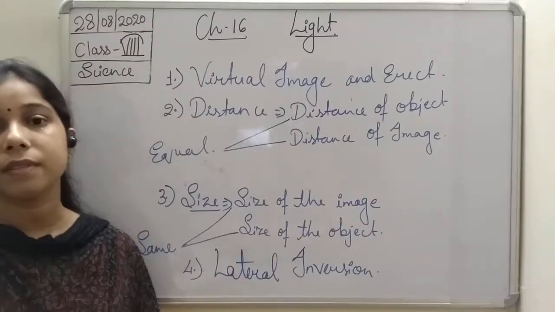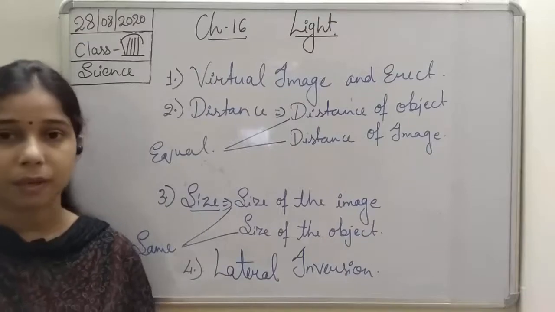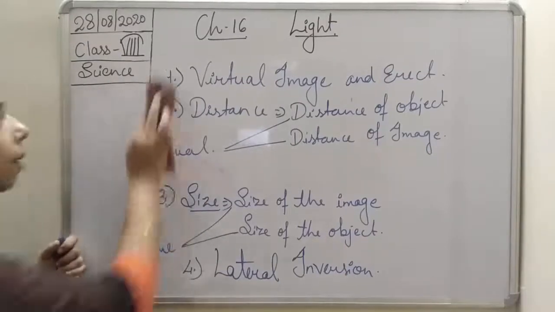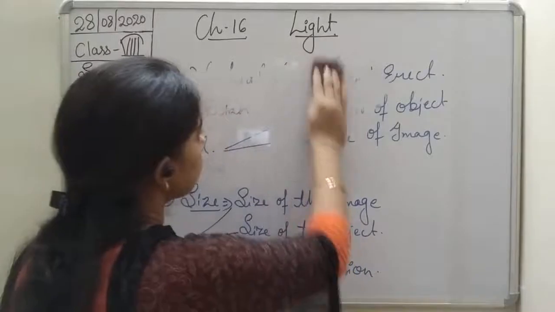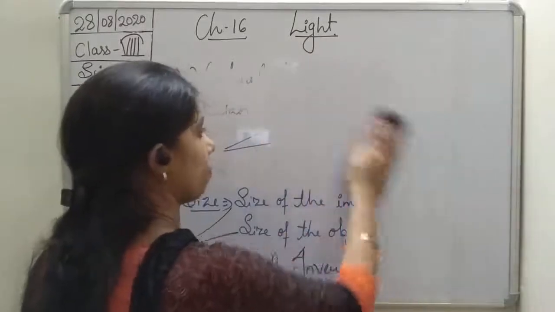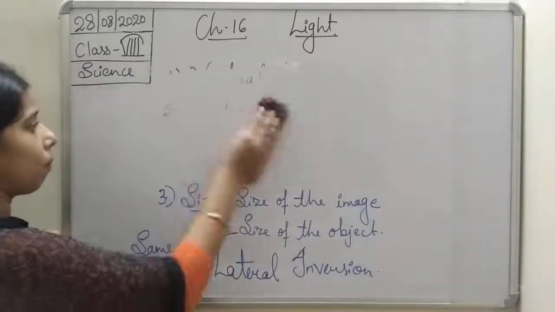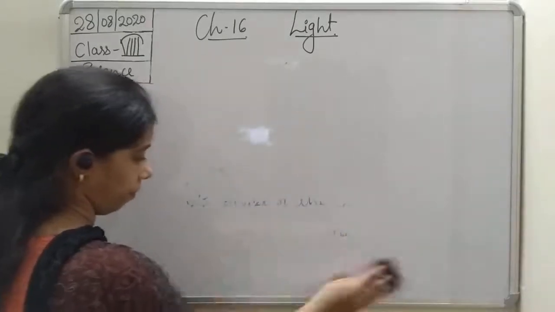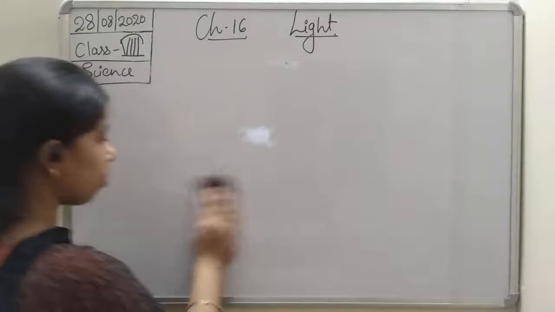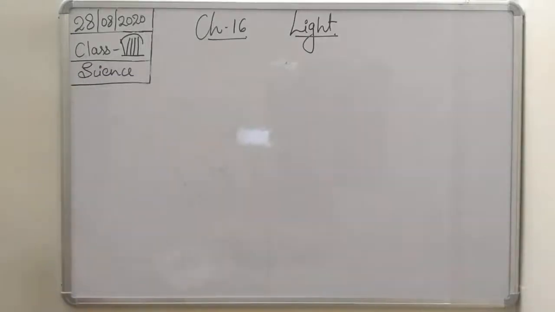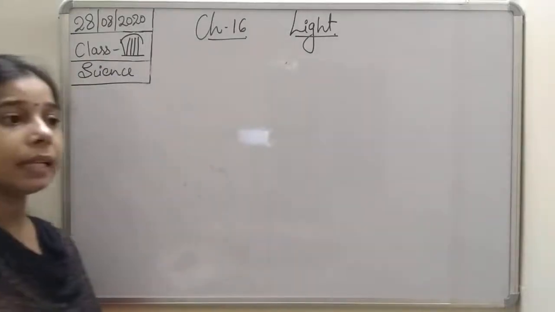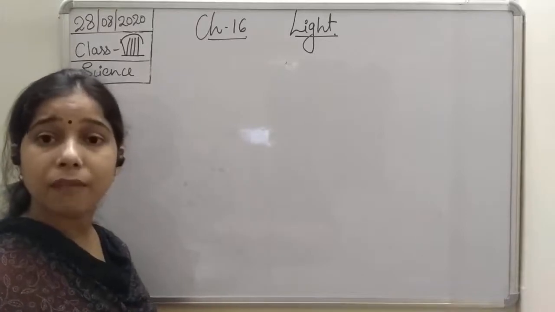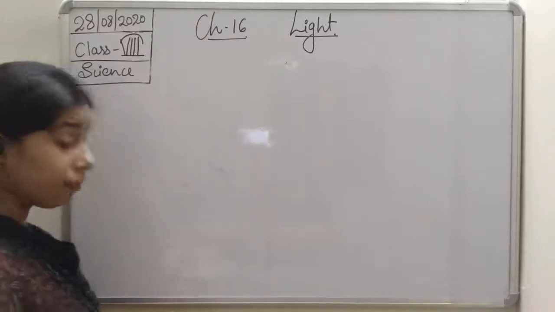Now we will see the uses of the plane mirror, students. So the first use: basically we use the plane mirror at our home for looking into the mirror.